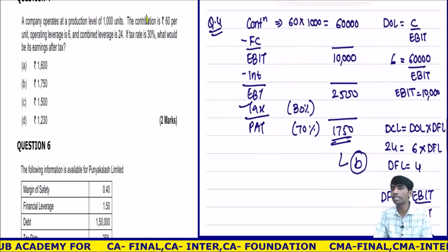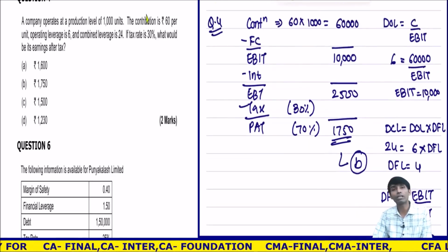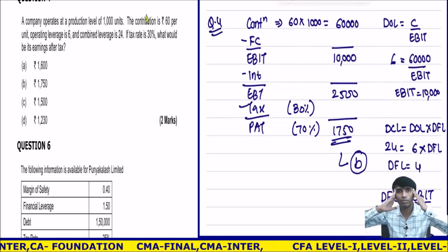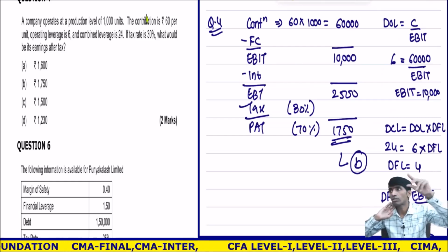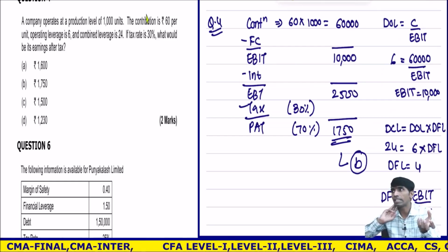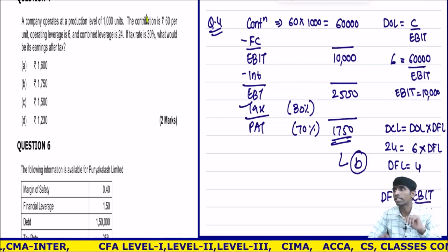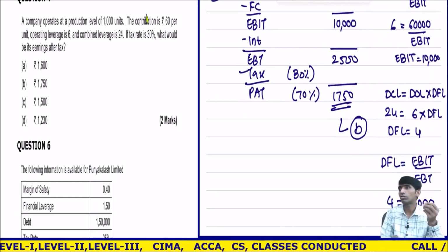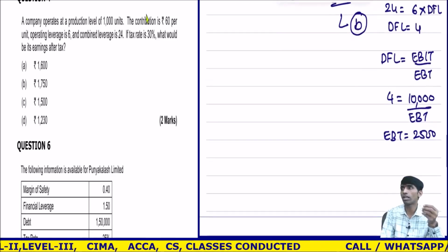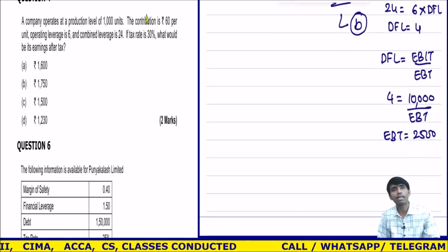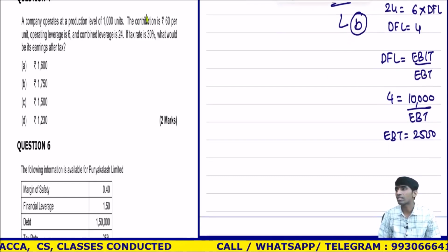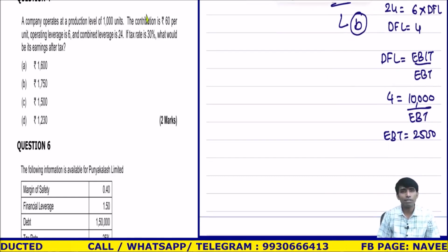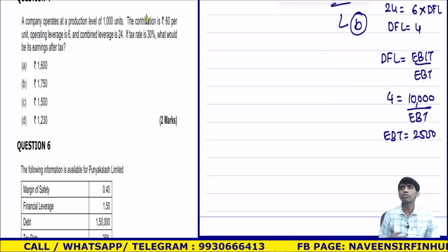I went into details, but you should know that you can calculate it very easily, in your mind itself. DOL is given, contribution upon DOL, I'll get EBIT on the calculator, 10,000. Once I get that 10,000, DFL is 4, so 10,000 divided by 4 is 2,500, and 70% of that will be PAT. Like this you have to be quick. Now the level of the questions has gone up in FM, and MCQs are there, so you will have to be quick.